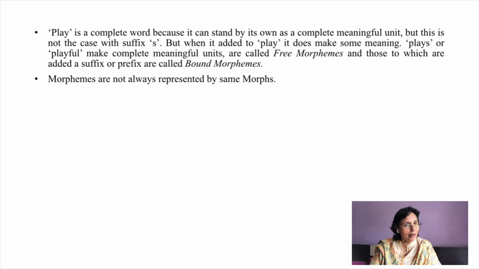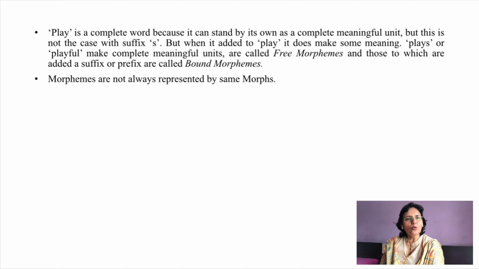But when added to play, it does make some meaning. So in the case of plays or playful, the complete meaning unit is called a free morpheme, and those which are added as suffixes or prefixes are called bound morphemes.